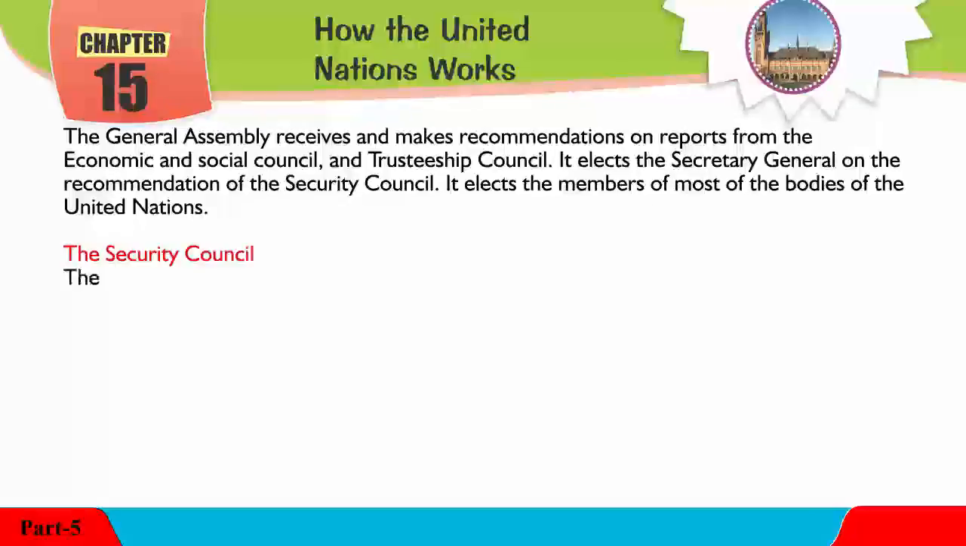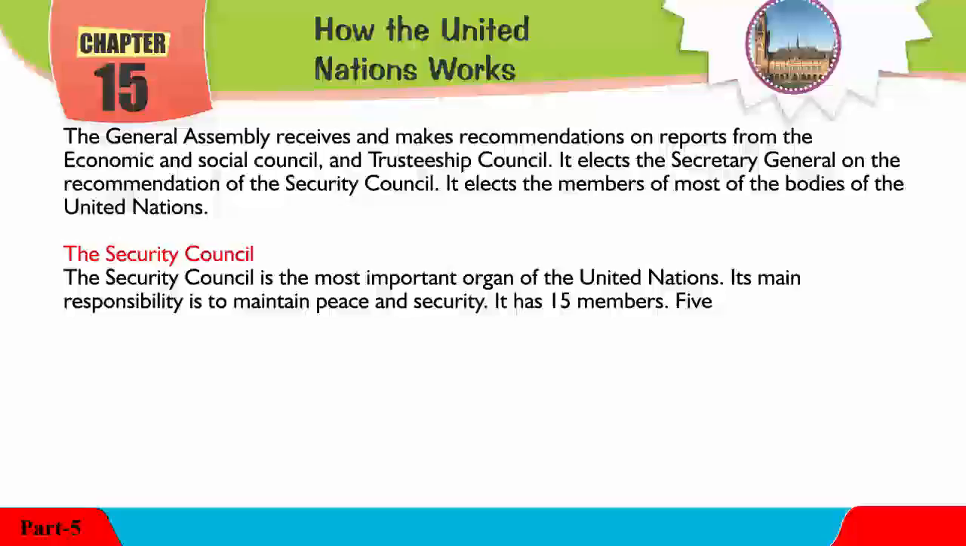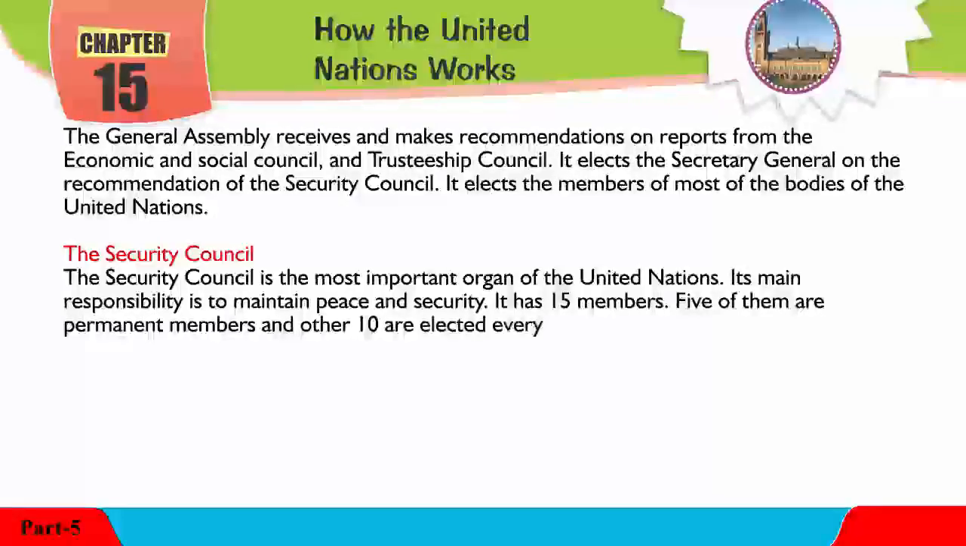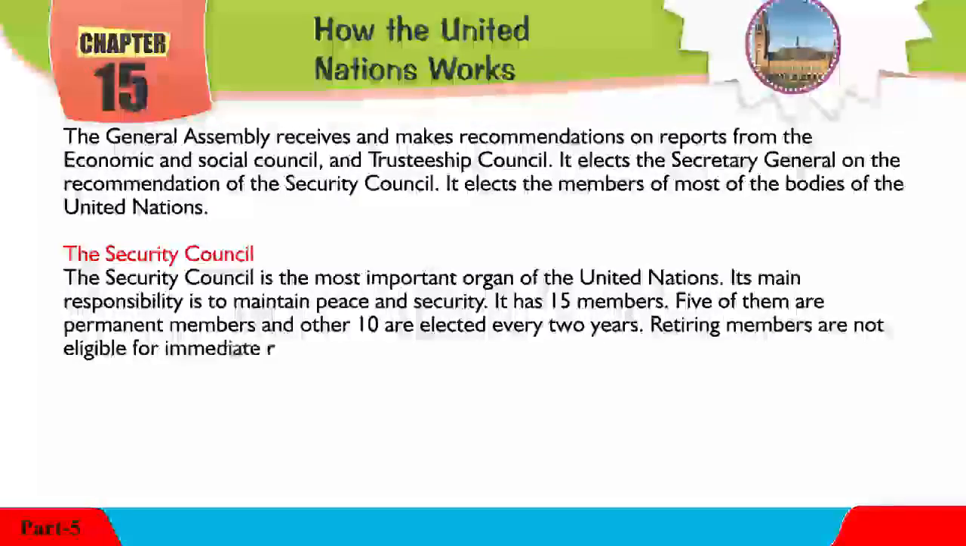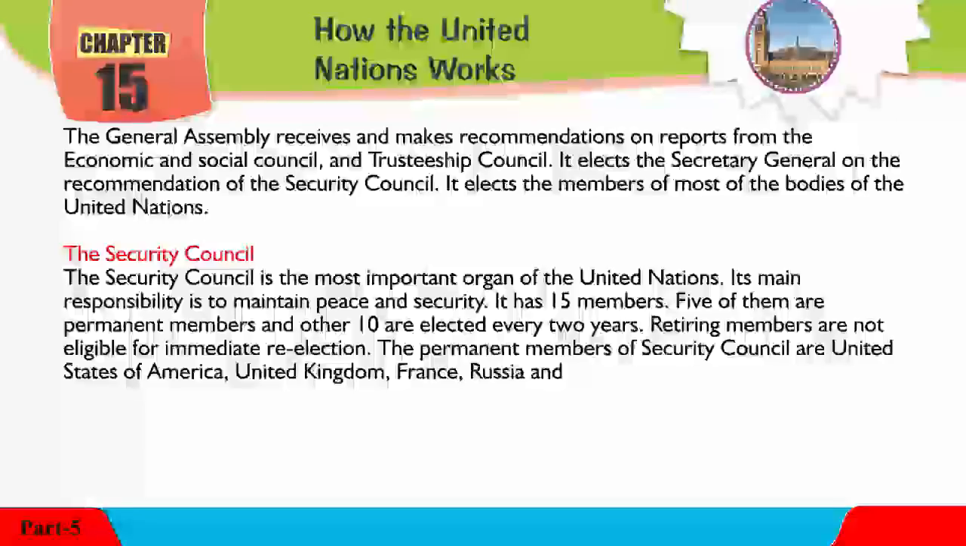The Security Council. The Security Council is the most important organ of the United Nations. Its main responsibility is to maintain peace and security. It has 15 members. 5 of them are permanent members and the other 10 are elected every 2 years. Retiring members are not eligible for immediate re-election. The permanent members of the Security Council are the United States of America, United Kingdom, France, Russia, and China.